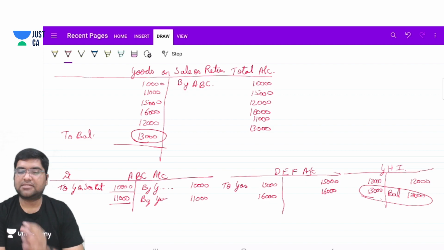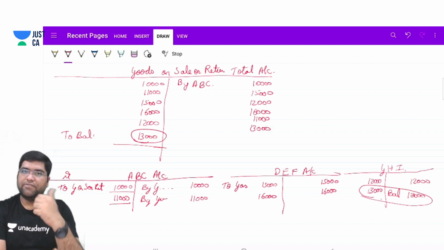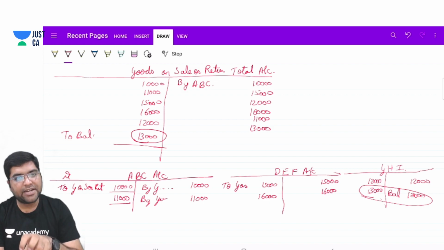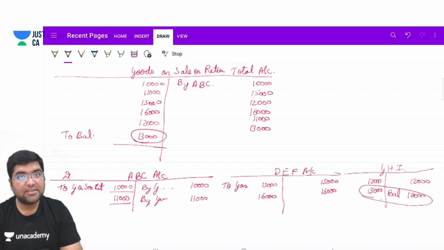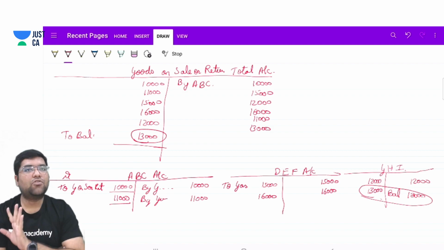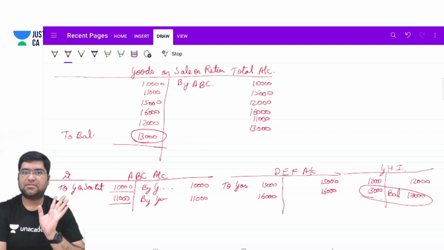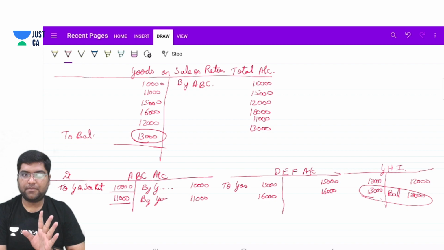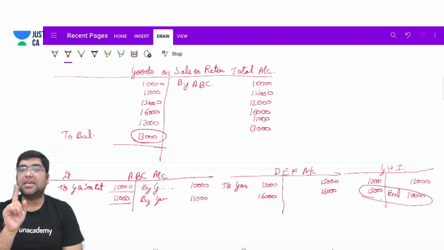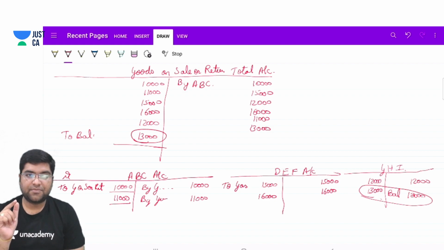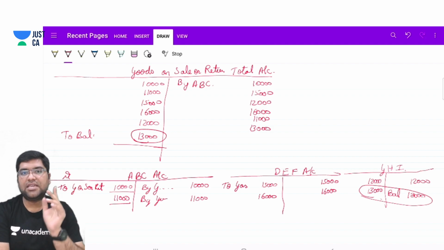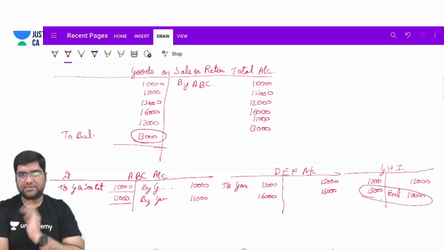Okay, guys? Again, when goods are sold, party debit to goods on sale or return total account. If the goods are accepted, the entry will be reversed. If the goods are rejected, the entry will be reversed. Only if the goods are balanced, the account will show the balance amount. Nothing else to be done. Again, guys, this is the method which appears in your study material. I have taught you this according to the study material. If you read the process given in the study material, this is the process.